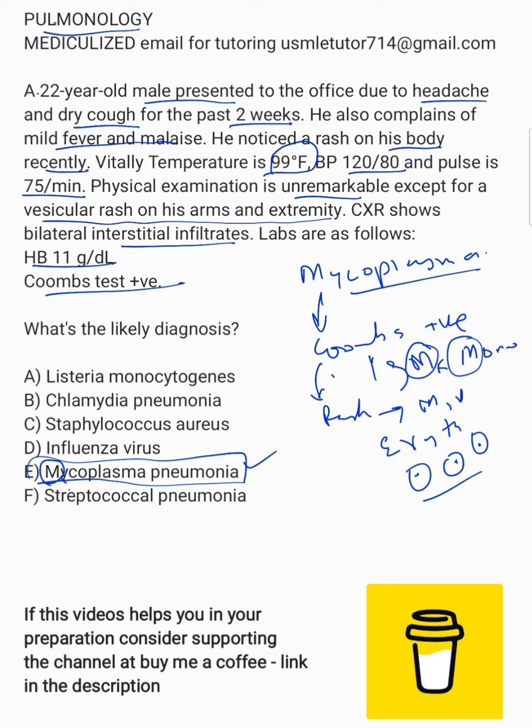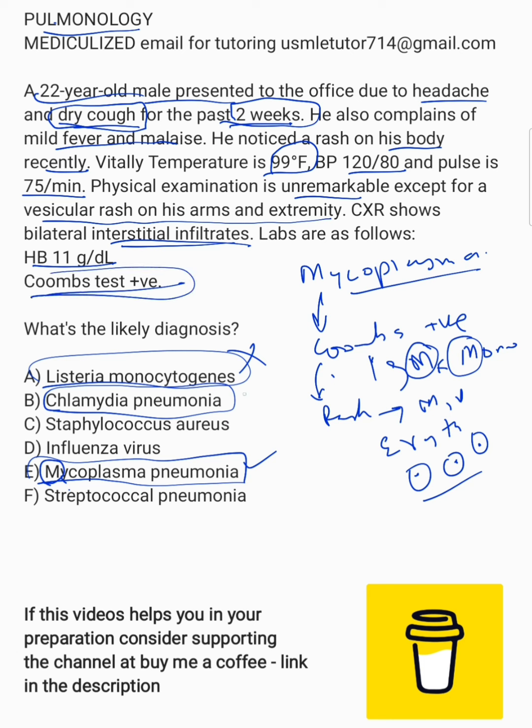Usually these patients are young. There are bilateral infiltrates, usually interstitial infiltrates. The cough is very important here, because the clinical features include cough, and the cough is dry and really persistent. Usually young patients, bilateral infiltrates, and the onset is very indolent. It's not abrupt onset. So Listeria, wrong answer, usually does not cause pneumonia. Chlamydia pneumonia may cause pneumonia, but here the rash and the Coombs positivity go more towards mycoplasma.